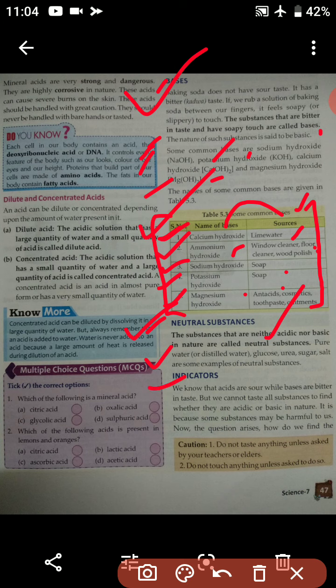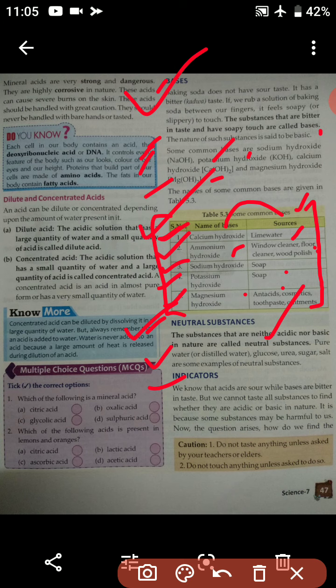Now we are going to understand about indicators. We know that acids are sour while bases are bitter in taste. But we cannot taste all substances to find whether they are acidic or basic in nature. Definitely, whether they are acids or bases, we cannot always taste them. And without tasting, how will we come to know whether they are acidic or basic? Now we are going to understand about the same.